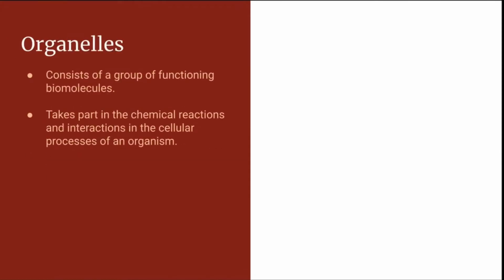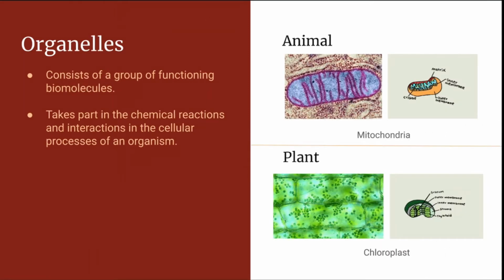Round 2. Organelles. The second level is organelles. It consists of a group of functioning molecules from the first level, and it is a subunit of a cell. Organelles take part in the chemical reactions and interactions in the cellular processes of an organism. A real-world example is the mitochondria in animals and the chloroplast in plants. An analogy for organelles is that they are like the headers, frogs, and stretchers, which are parts of the bricks and each with unique functions.